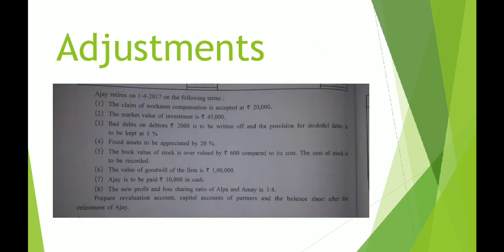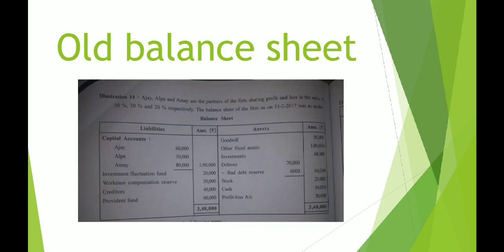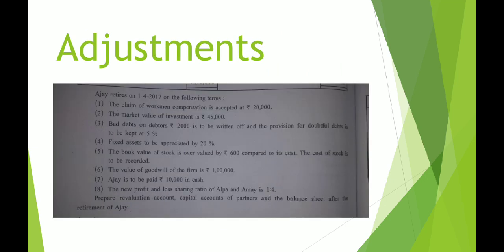which is about calculation of gaining ratio and calculation of goodwill. Alright, now we'll start with the sum. So what are the steps? You have drawn the necessary accounts. You will record the opening balance first of all. This is your old balance sheet. You'll write down the opening balances of partners capital in partners capital accounts.